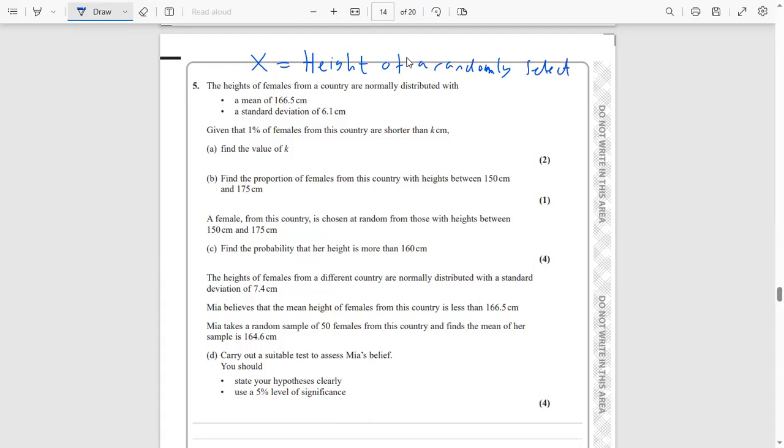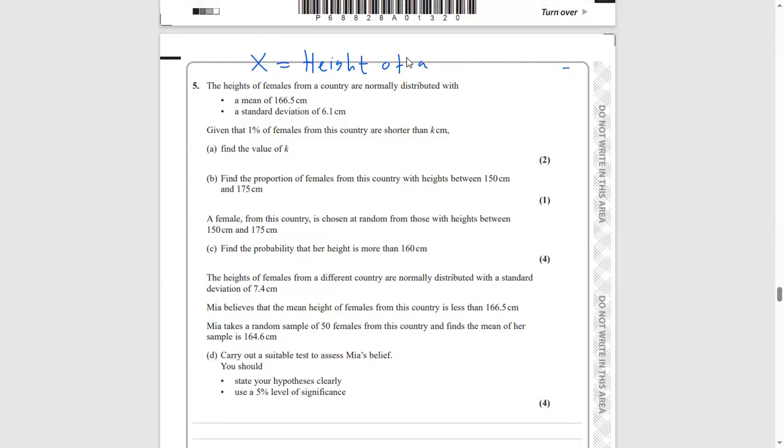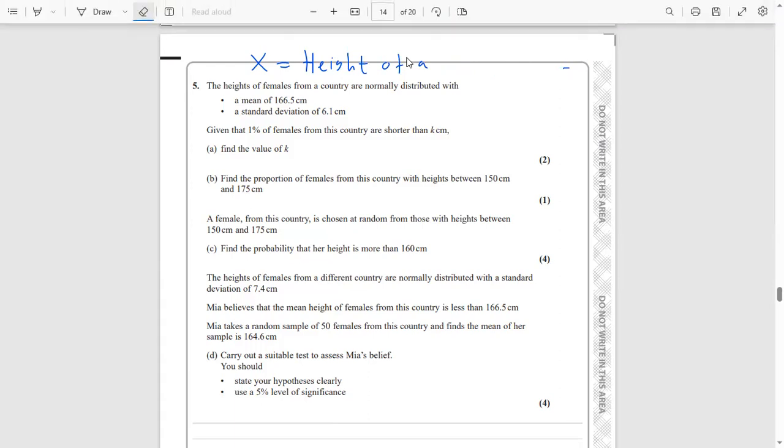selected. It's so hard to write on these Edexcel papers using my pen tool. I just want to be as neat as possible, so bear with me while I use my neatest possible handwriting. Right, so this is the height of a randomly selected female from this country.